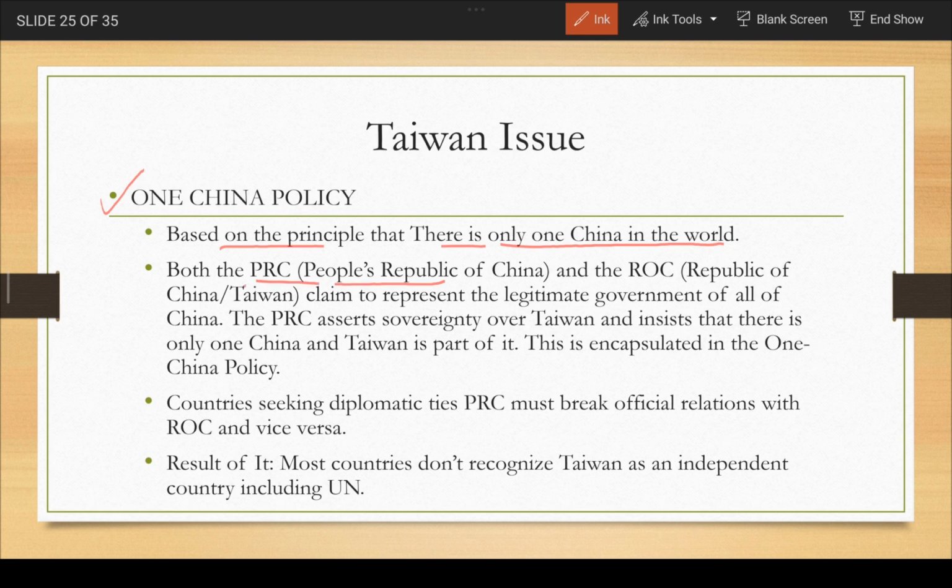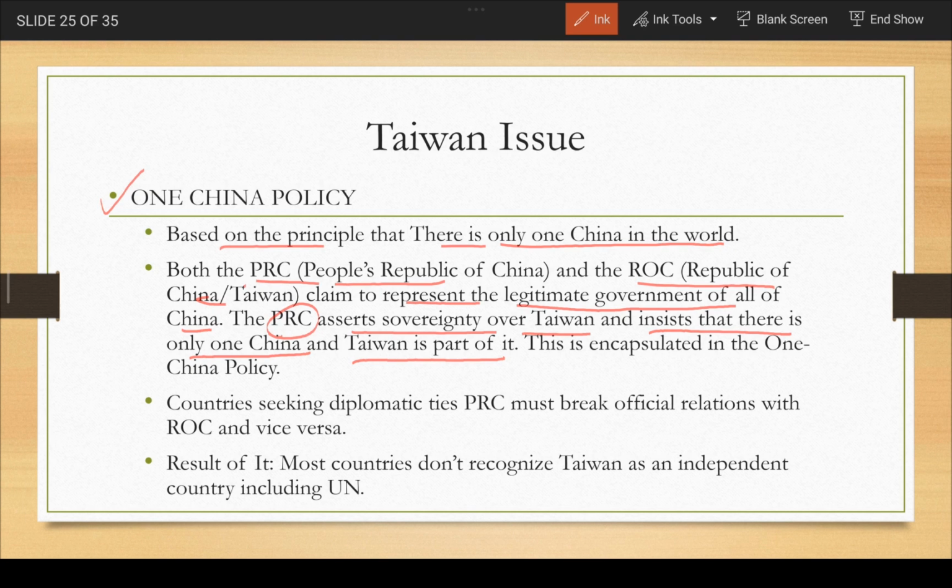Both the People's Republic of China, that is the mainland China, and the Republic of China, that is basically the term used for Taiwan, claim to represent the legitimate government of all of China. The PRC asserts sovereignty over Taiwan and insists that there is only one China and Taiwan is a part of it.